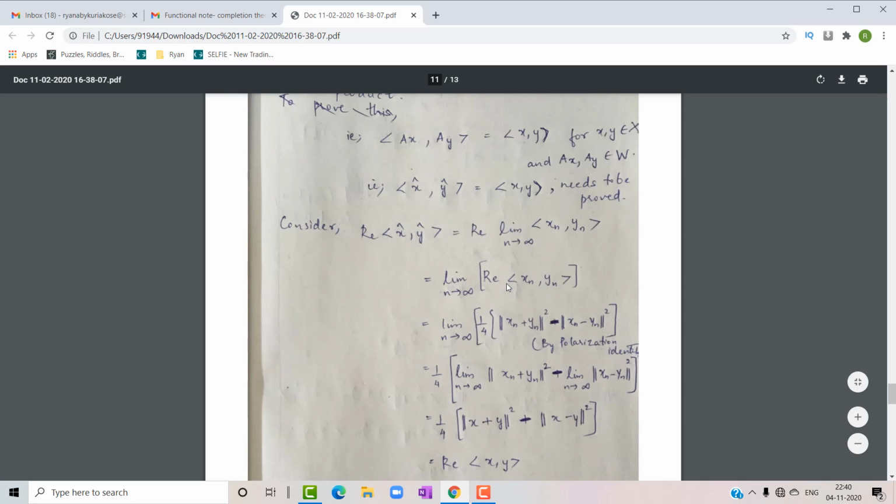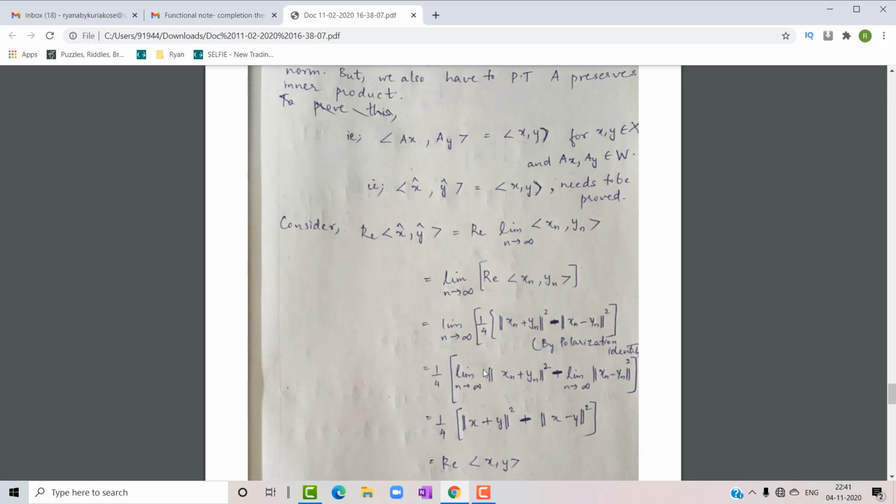We know that the real part of the inner product of xn and yn is equal to 1 by 4 times norm of xn plus yn squared minus norm of xn minus yn squared, by the polarization identity, which we have already studied earlier. 1 by 4 is a constant, so it can be taken outside, and if we apply the limit inside for both terms, we get 1 by 4 into the limit of norm of xn plus yn squared minus the limit of norm of xn minus yn squared.